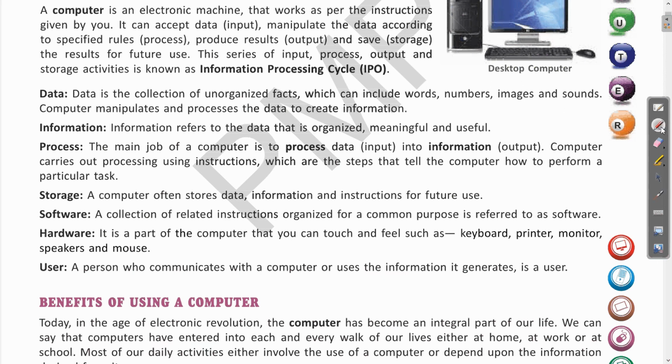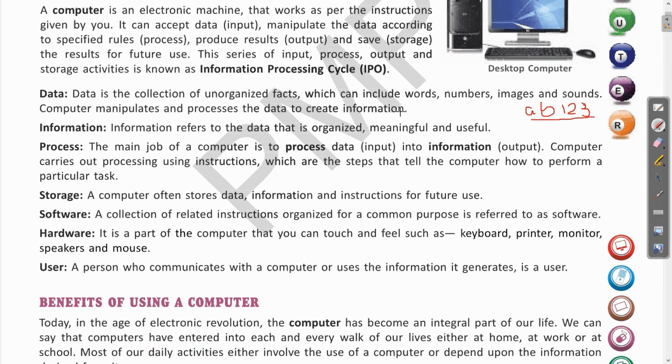Unorganized fact means it may be any number or alphabet. Suppose you are writing a, b, 1, 2, 3. This is an unorganized form of data. The computer doesn't know what this is. Clear? This type of data which is unorganized, which is not meaningful, this collection of unorganized or raw data, is called data.